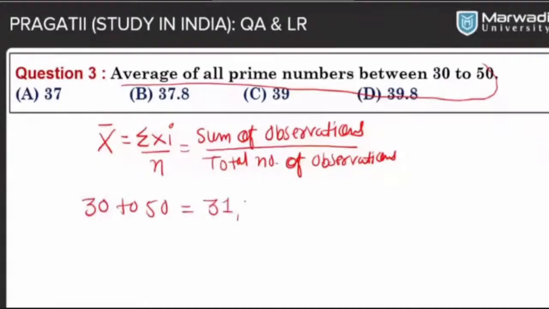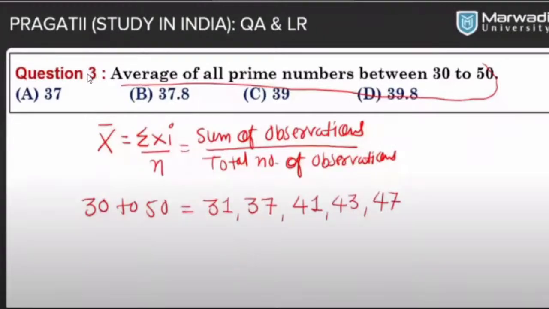We can say 31, then 37, then 41, 43 and 47. These are the 5 prime numbers between 30 and 50. And now we want to find the average of these prime numbers.